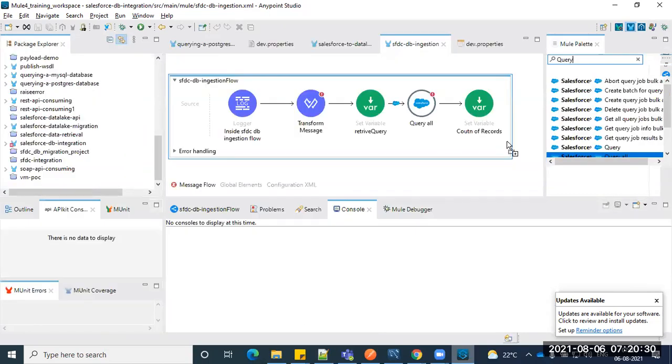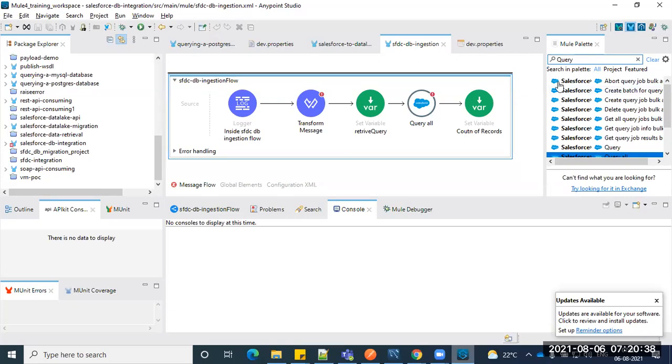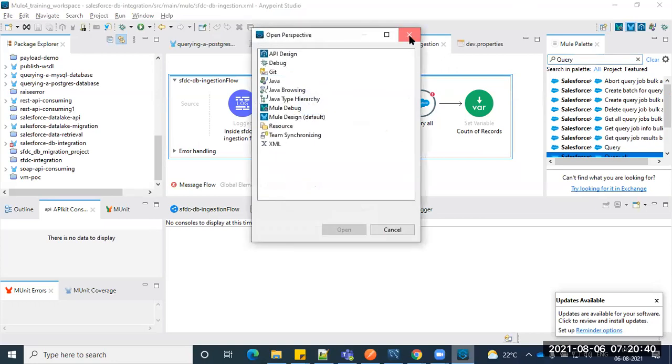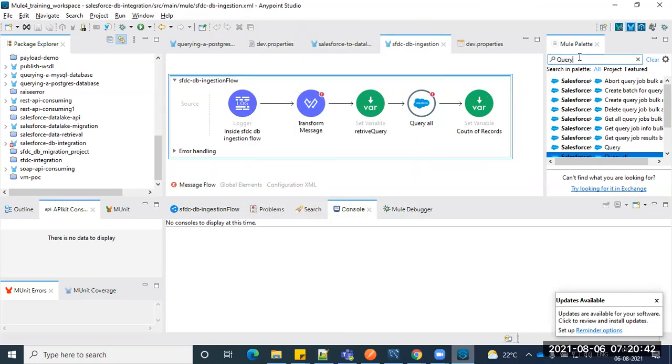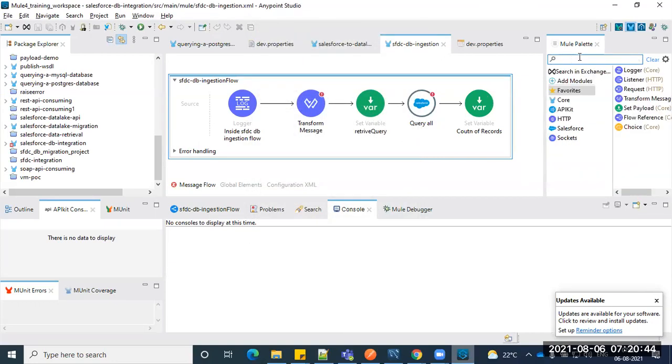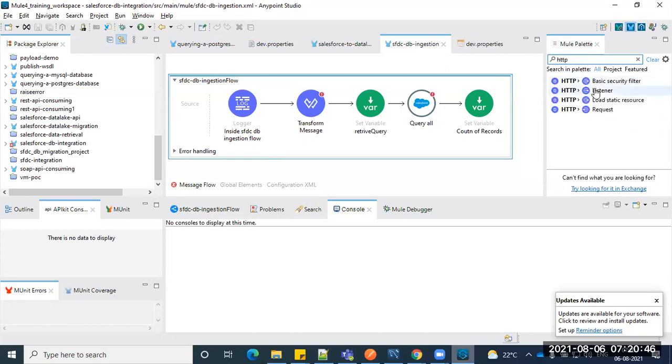So let's drag and drop that query. Just for testing the connection, let's drag and drop the HTTP listener first.